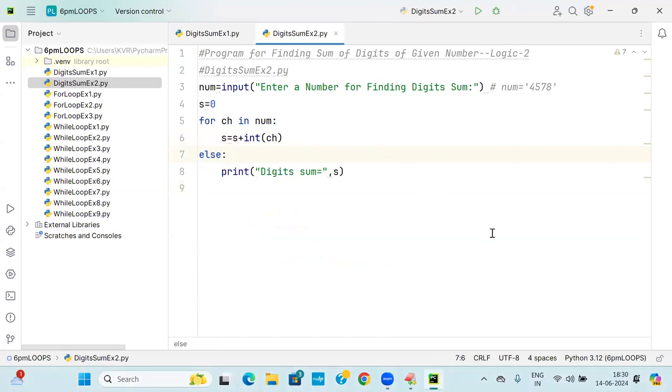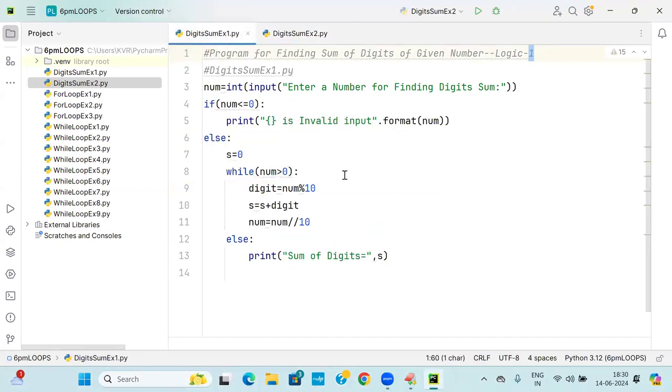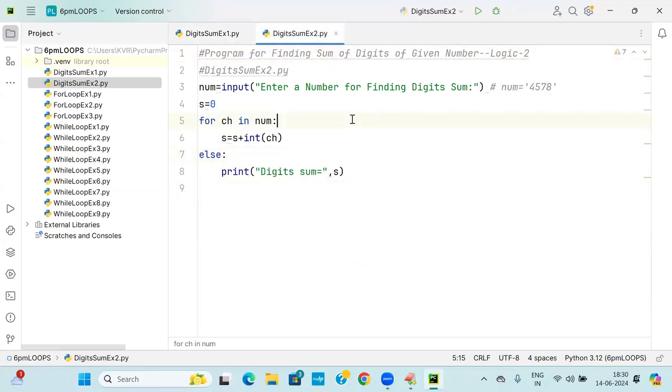Students online, did you understand this entire thing? Did you understand this example? Okay. Let us move further. Let us write down.